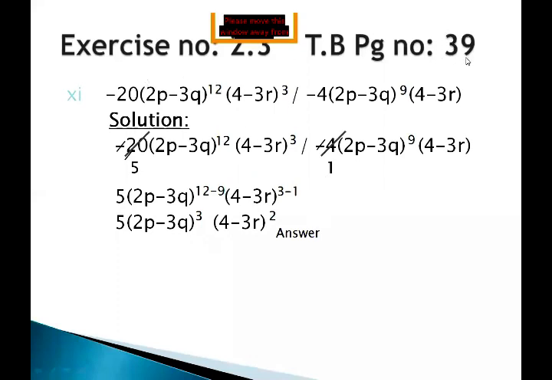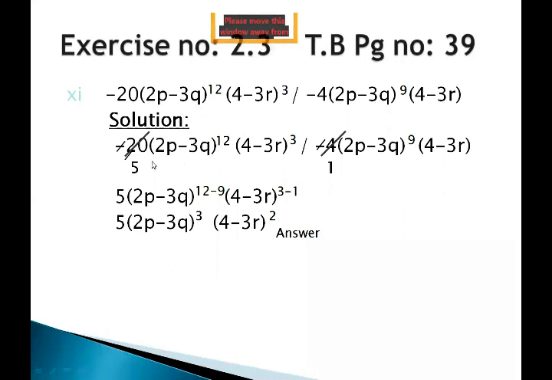Another question from the same exercise, page number 39. It is minus 20 (2p minus 3q)^12 (4 minus 3r)^3 upon minus 4 (2p minus 3q)^9 and the second factor (4 minus 3r) inside the parenthesis. Again, first tally the question with your textbook. Is it correct? Good.